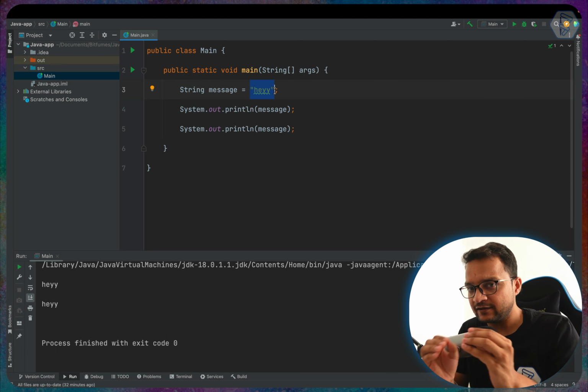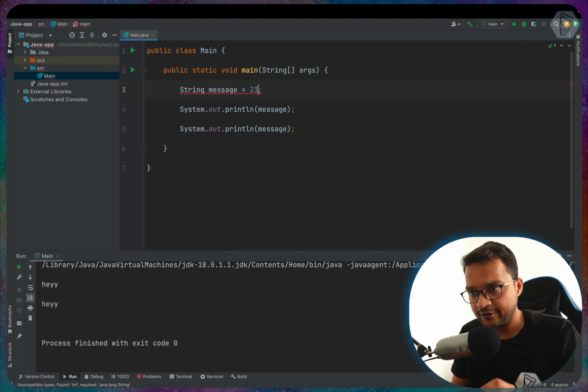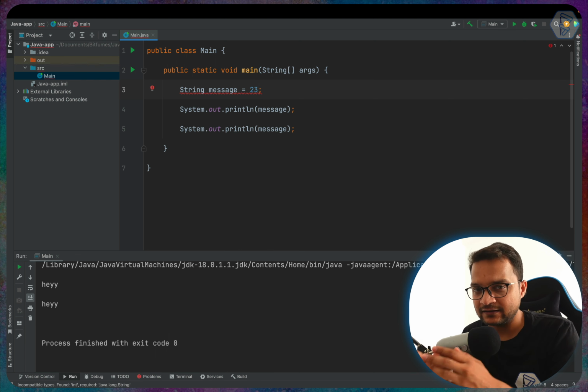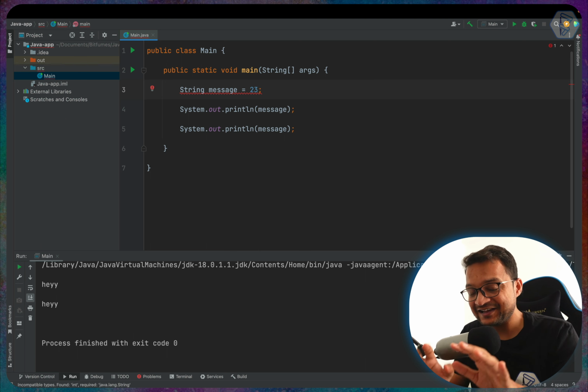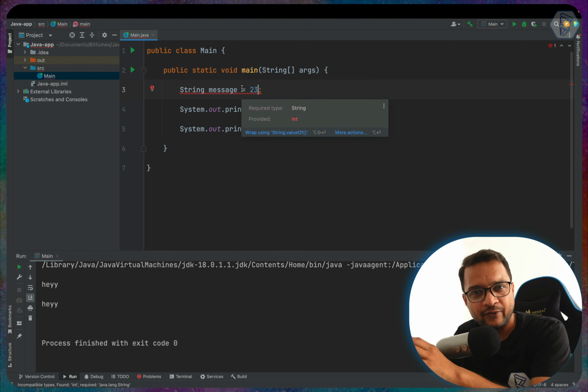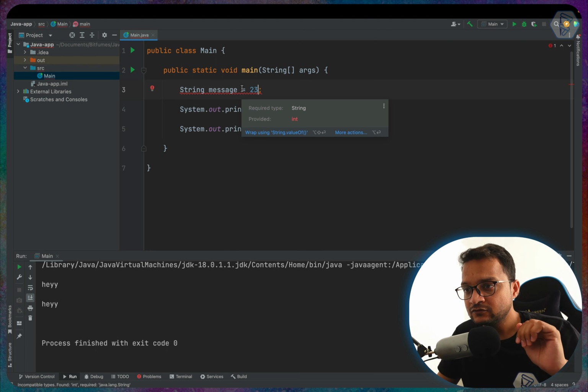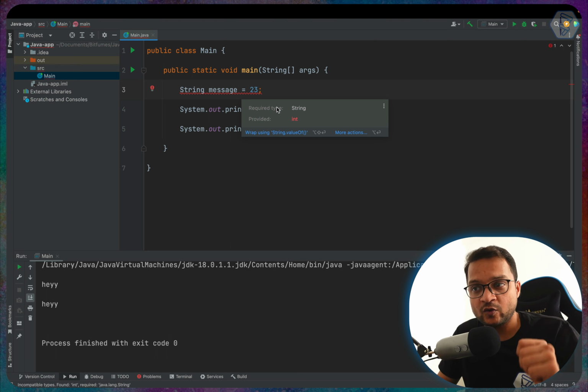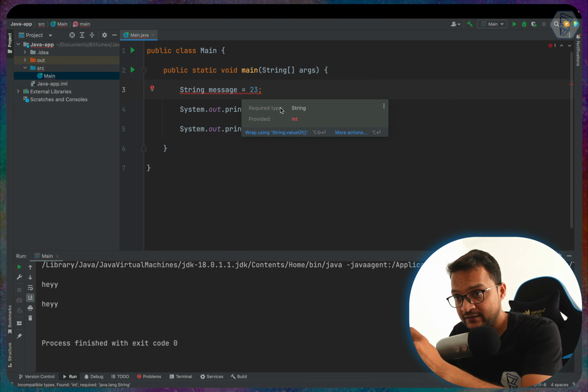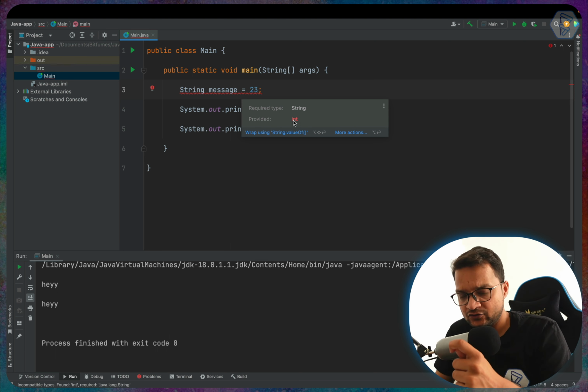But what if we pass a number here? As soon as we write the number, our IDE, IntelliJ, provides this squiggly red line, which represents some kind of error. The error says required type is string, provided int.